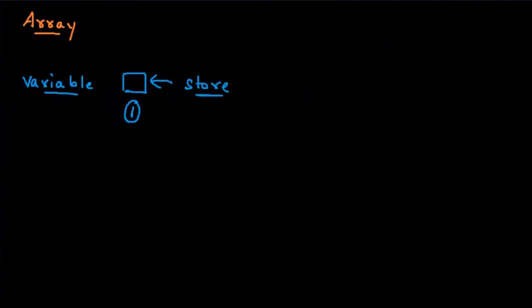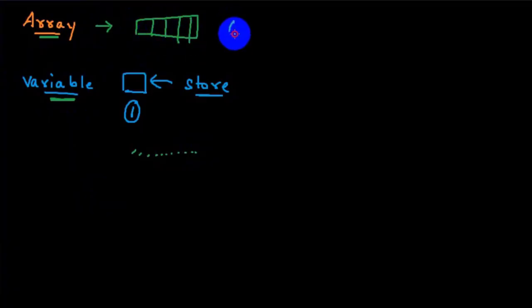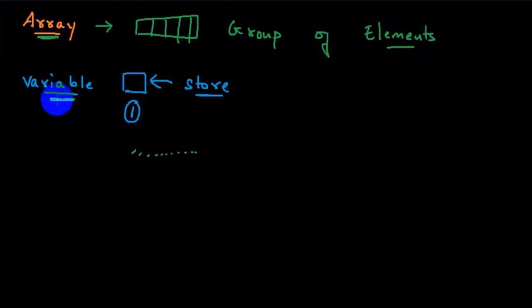But now imagine there is a necessity wherein you have to store multiple objects, not one, not two, multiple objects. In order to store multiple objects, we cannot make use of a variable. We have to come across something called an array. What is an array here? An array is a container wherein I can store a group of elements. Got the clarity here? This is called an array and this is called a variable.